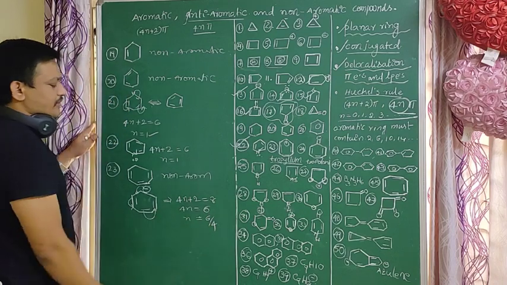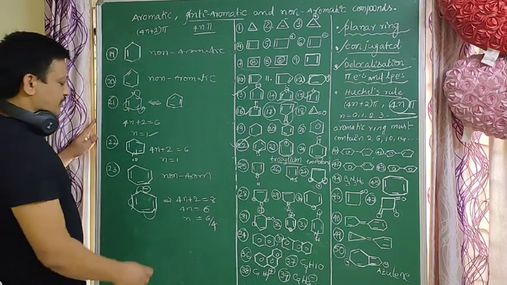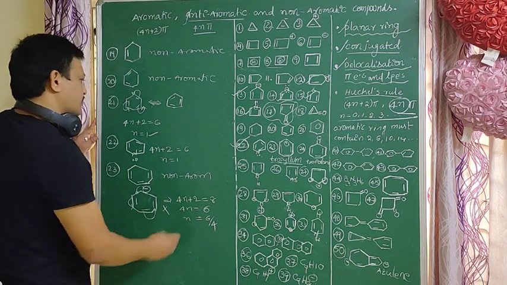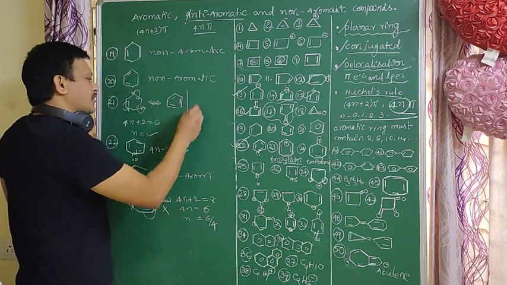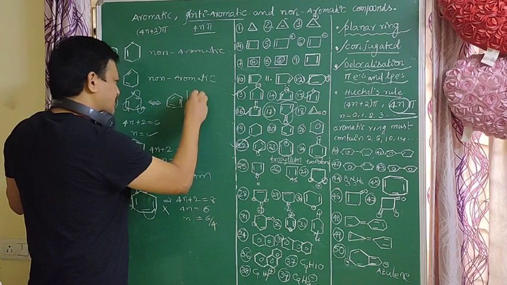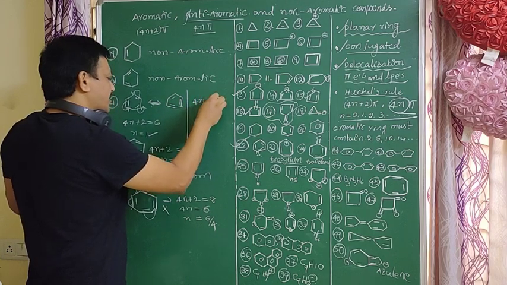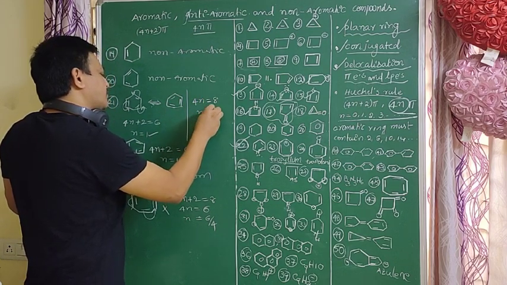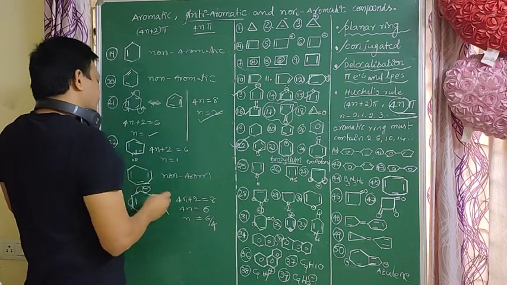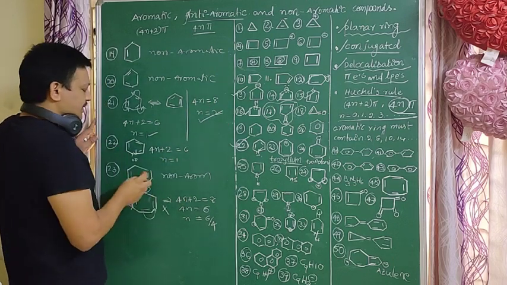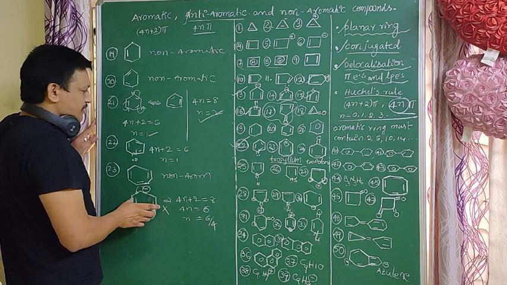It does not give a whole number like 1 or 0. So it does not follow the 4n plus 2 pi electrons rule. Does it follow 4n or not? 4n equals 8, n equals 2. It follows the 4n rule. So it is anti-aromatic.